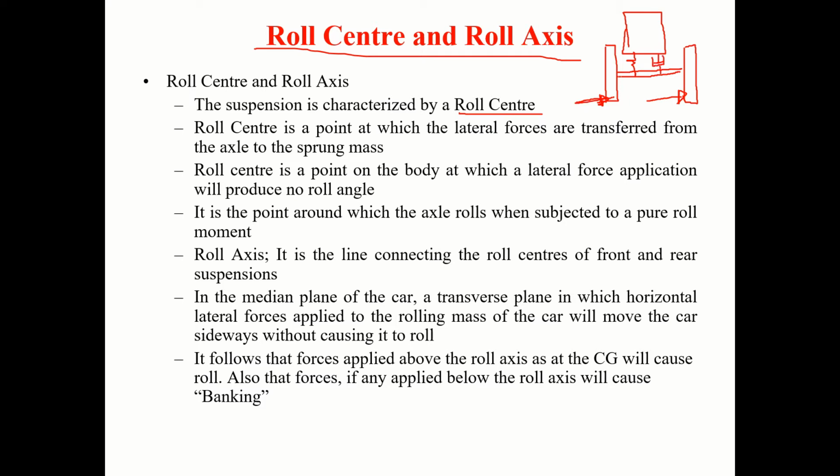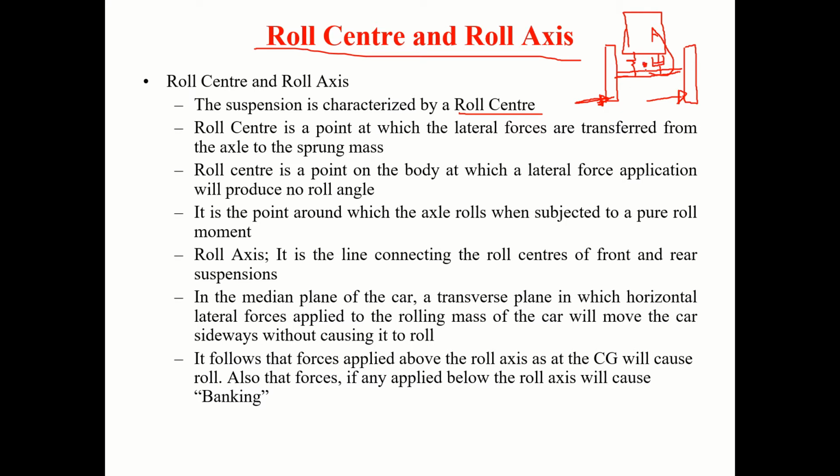These forces get transferred from the axle to the sprung mass. So how does it get transferred? Roll center is a point at which the lateral forces are transferred from the axle to the sprung mass. So once you have the suspension, you can expect the roll center here.